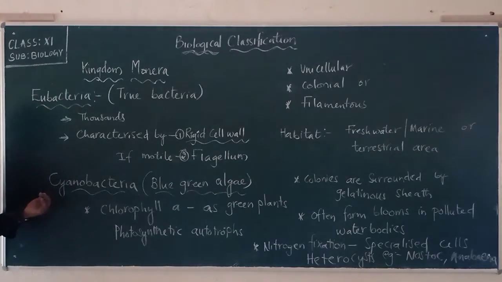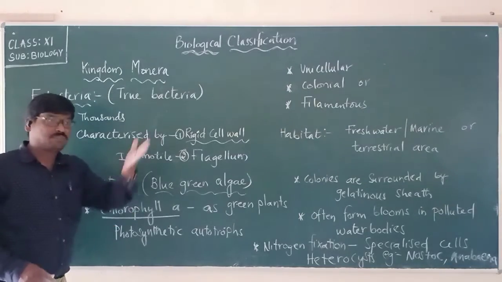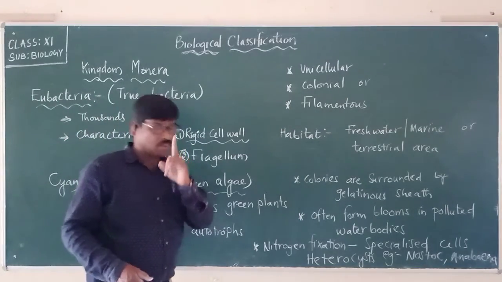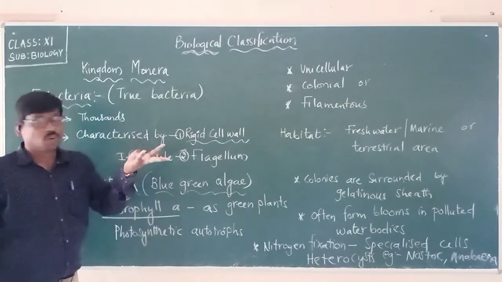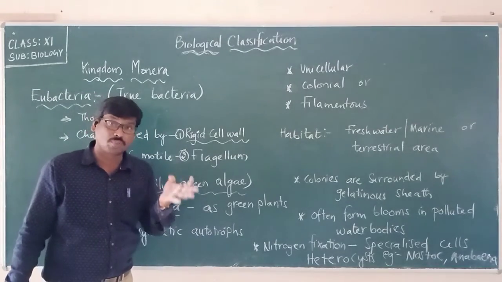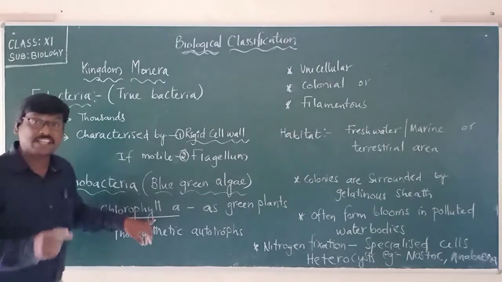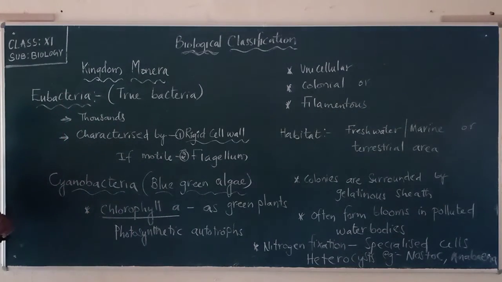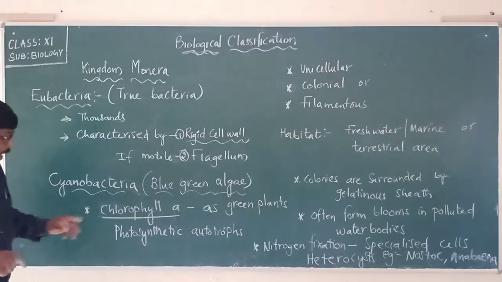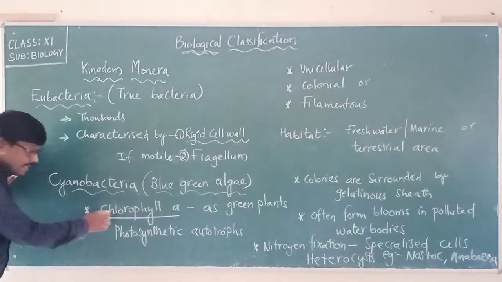This cyanobacteria has chlorophyll A. We all know that plants are green in color because of the presence of chlorophyll pigment. Amongst the chlorophyll pigments, chlorophyll A, B, C, D, E, F, the most important chlorophyll is A. Chlorophyll A is not only present in green plants, it is also present in the eubacteria.